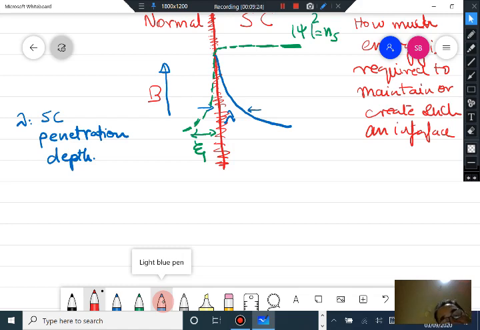If you recall, if you look at the free energy as a function of temperature, the free energy of the normal state is higher.